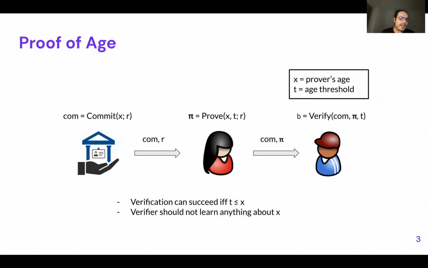On the left side, we have the government, who is issuing a commitment over Alice's age by just picking a random value R. Then Alice is able to prove for any threshold t that she is older than this, and this will succeed only if the threshold is less than or equal to x. Obviously, the verifier should not learn anything else except for that statement.